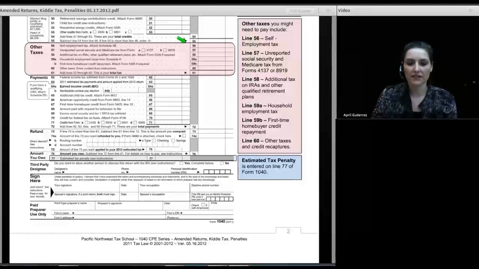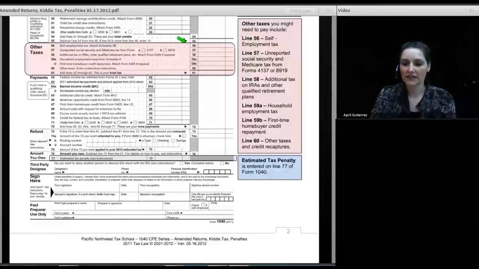Firstly, on line 56, there's self-employment tax. And we're not going to spend any time on self-employment tax today because we really cover that more in our session on self-employment, but it is one of the other taxes on the line.